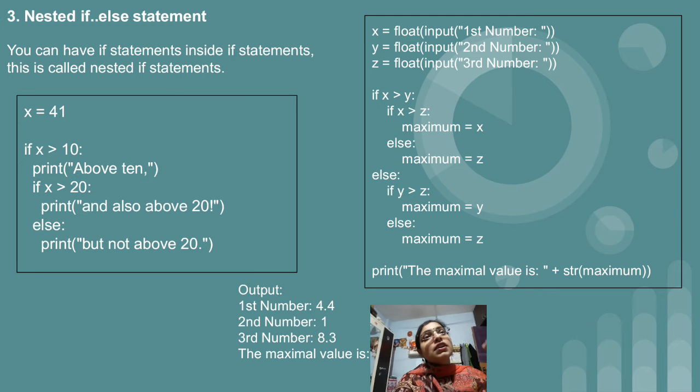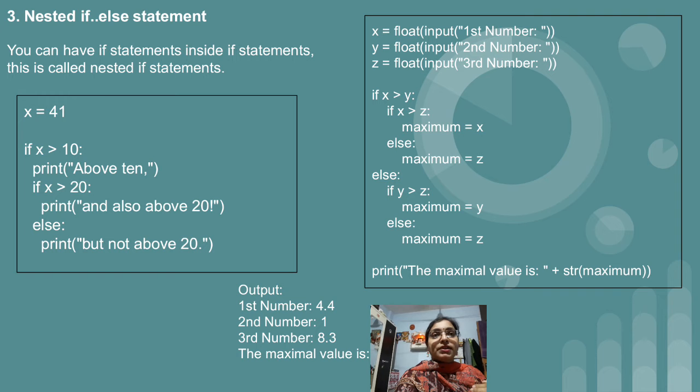If the first condition is true but the second condition is false, then again we have an else part to display. And if the condition written in the first if is not true, then we write else, and inside else again we have an if else. So it is exactly similar to C and C++ nested statements. Now suppose I have given the input: first number 4.1, second number 1, and third number 8.3. So display the maximum value.